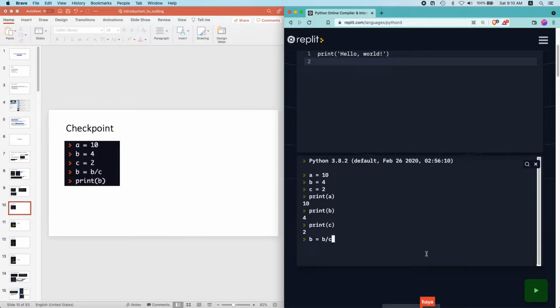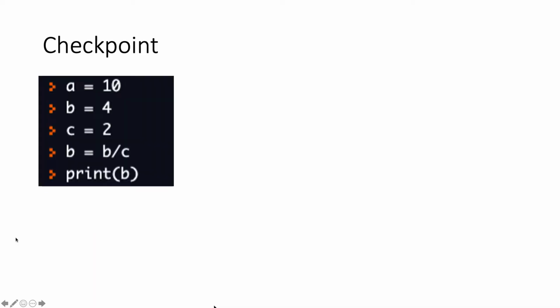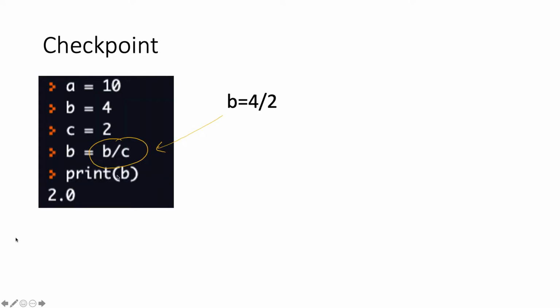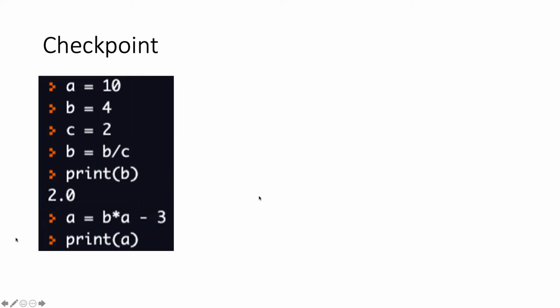B over c, take a look, the value of b over c is going to be 4 over 2. So if you print b, we're just going to get, because we have assigned the value b equals 2, so we print b, we just get 2. Okay, so then let's do another line.